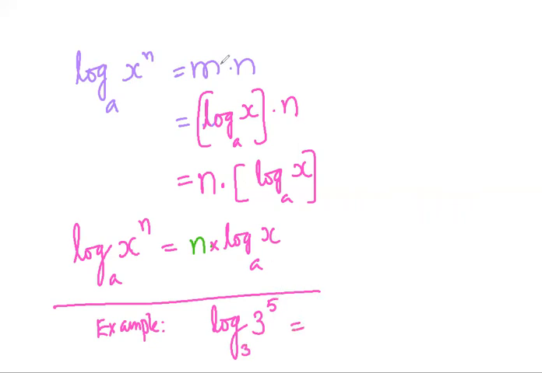So this 5 can be written as the coefficient of this logarithm, 5 into logarithm of 3 base 3. So here 5 into logarithm of 3 base 3 is equal to 1. Logarithm of a number to the same base is 1. So 5 into 1 is equal to 5. So the value of logarithm of 3 to the power of 5 base 3 is equal to 5.